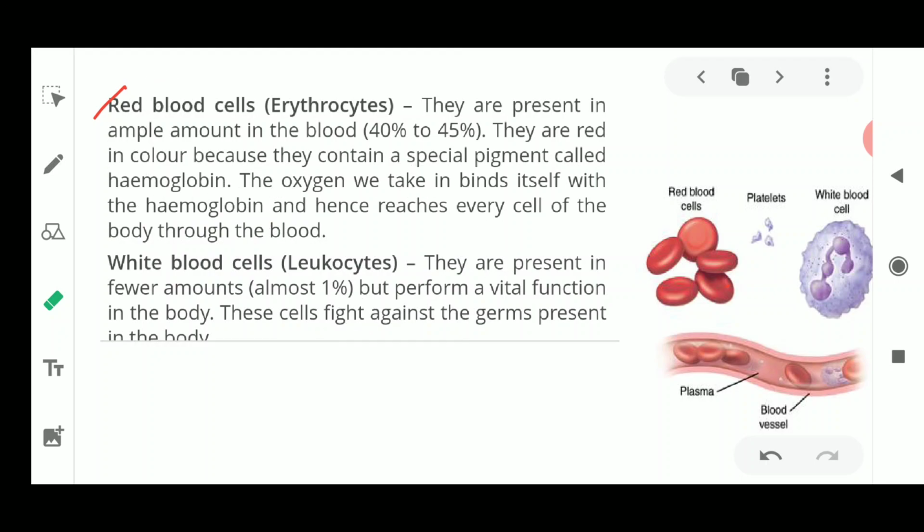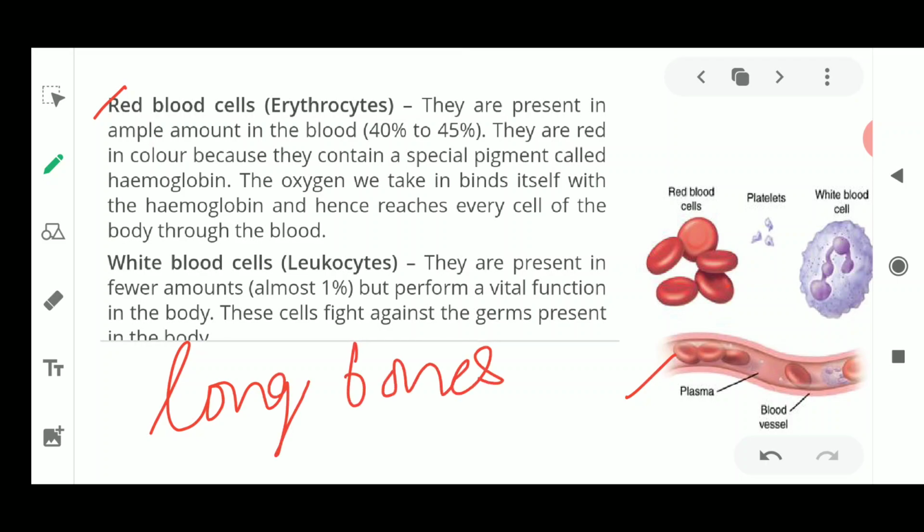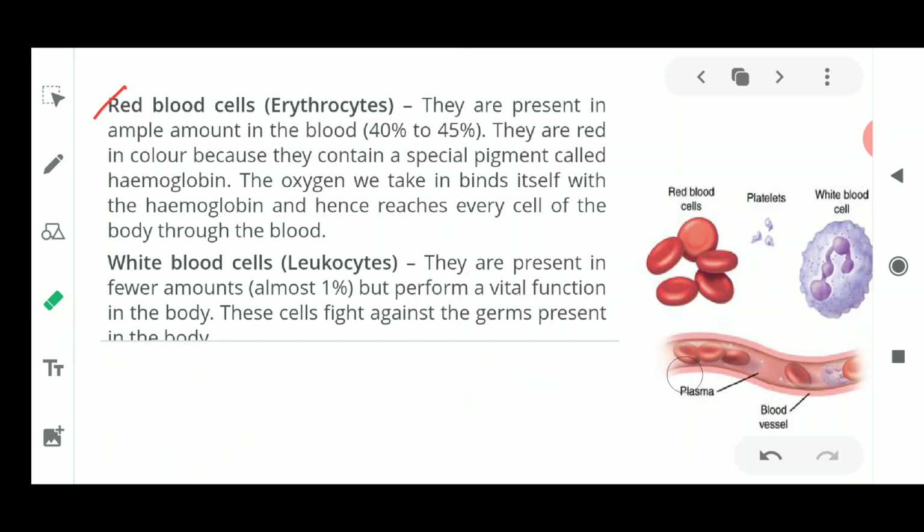Now, where are these blood cells formed? They are formed in the shaft of the long bones. Where are these long bones in your body? They are present in the thigh bone, the femur, and in the humerus, the bone of your upper arm. These are the places where the WBCs and RBCs are made. These blood cells are synthesized in the thigh bone and in other long bones, which have bone marrow.